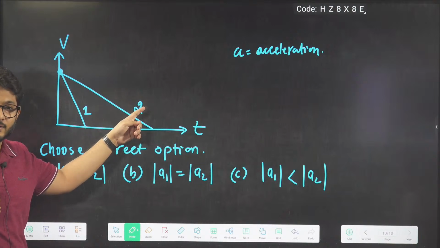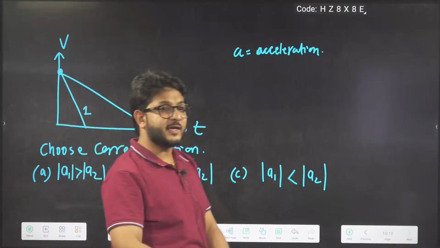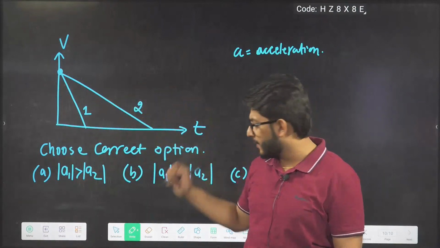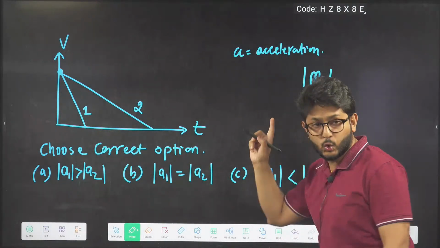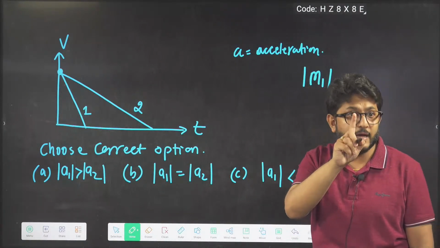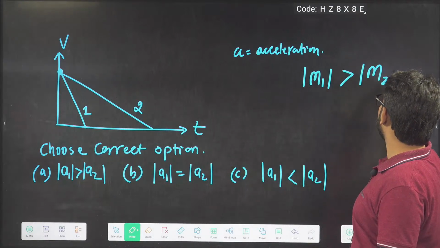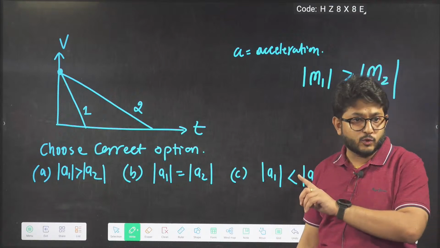On 1, you will fall very quickly. So slope number 1 is more than slope number 2. So the magnitude of M1 is more than the magnitude of M2. Did I tell you or not?